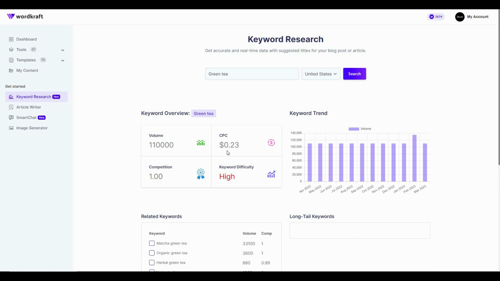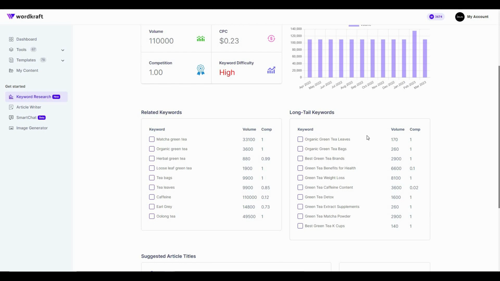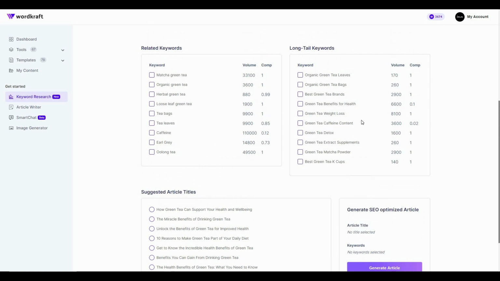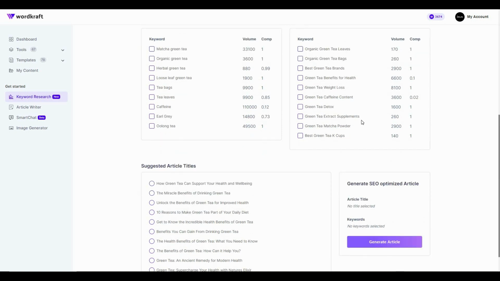So you can see the keyword volume, the CPC, difficulty, competition. You can even see the keyword trend from here, which is a really useful feature. You can also see the related keywords, the long tail keywords, and even suggested article titles. So if you want to write some articles on this green tea topic, you can get the title ideas from this section. You can get related keywords, also the long tail keywords, and the best part is you can even select these keywords to write your article directly from here.